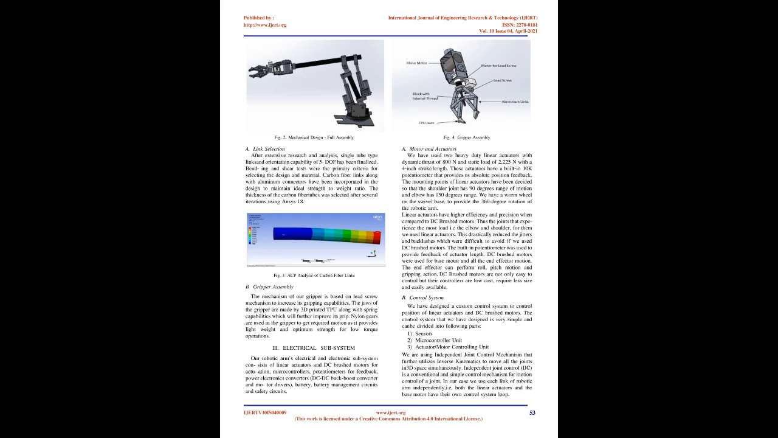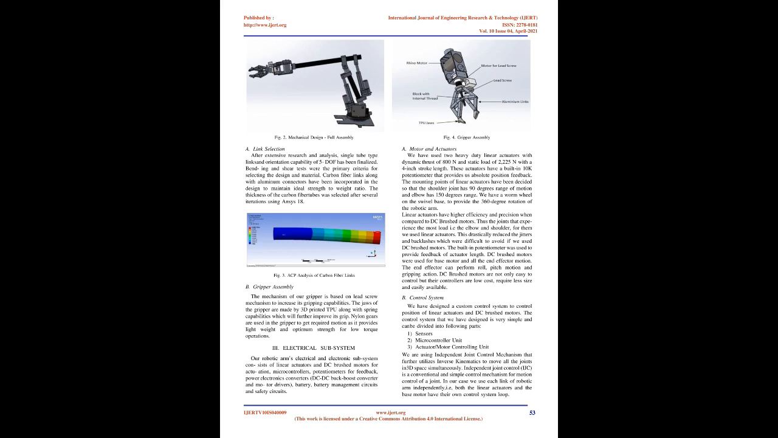B. Gripper assembly. The mechanism of our gripper is based on lead screw mechanism to increase its gripping capabilities. The jaws of the gripper are made by 3D printed TPU along with spring capabilities which will further improve its grip. Nylon gears are used in the gripper to get required motion as it provides lightweight and optimum strength for low torque operations.